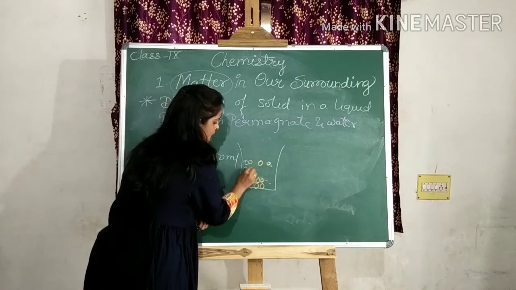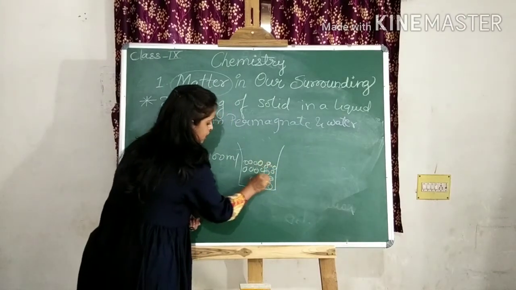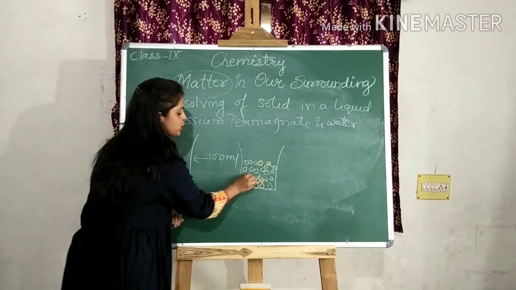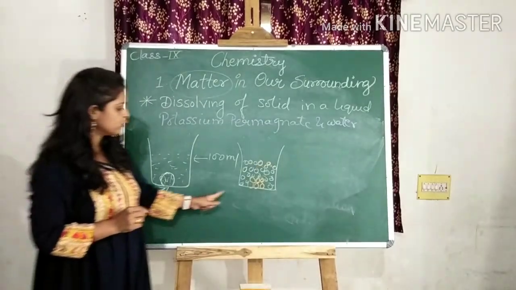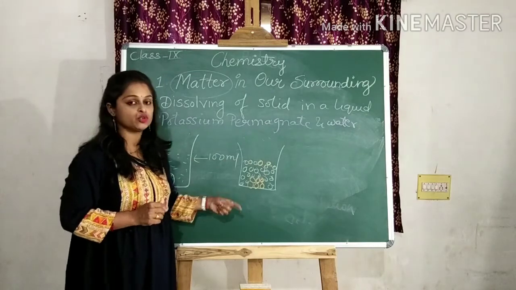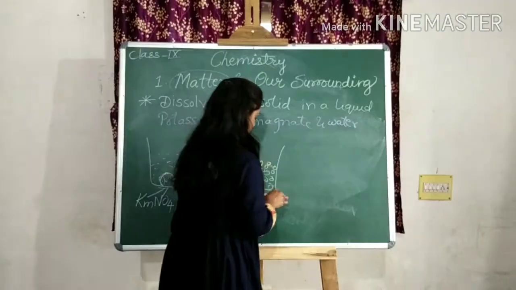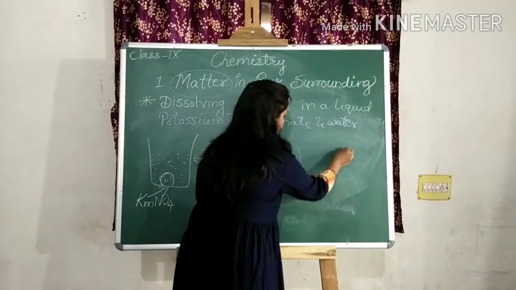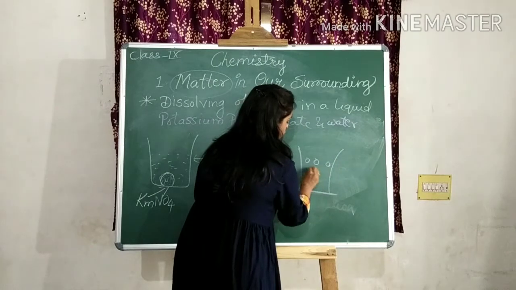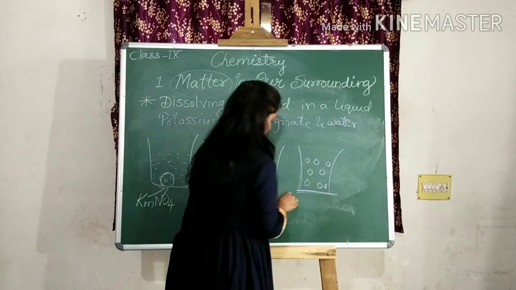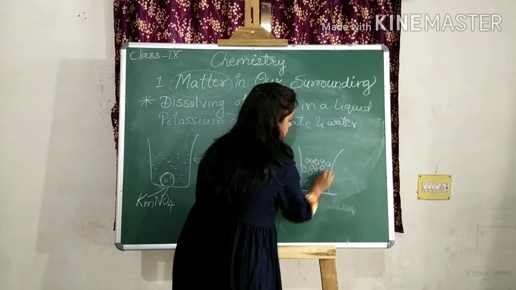the molecules start to scatter in the space of the water. There are many spaces in the water, and where the space is available for the KMnO4 molecules, potassium permanganate molecules, they start mixing along with it. And after some time, you will see that the potassium permanganate is completely dissolved in the water. And this happens without stirring the water.